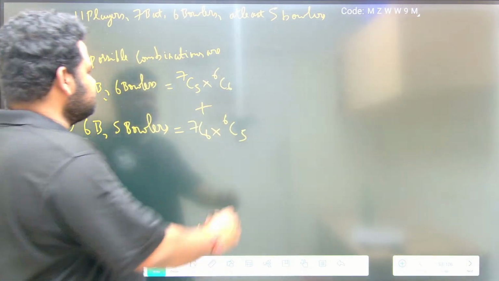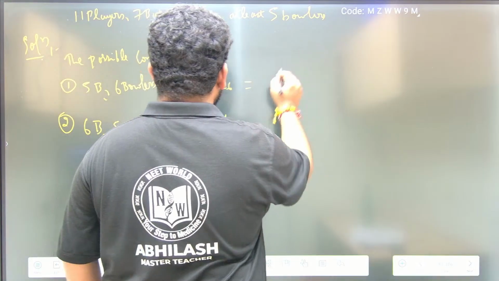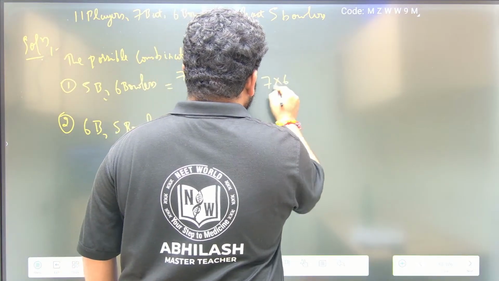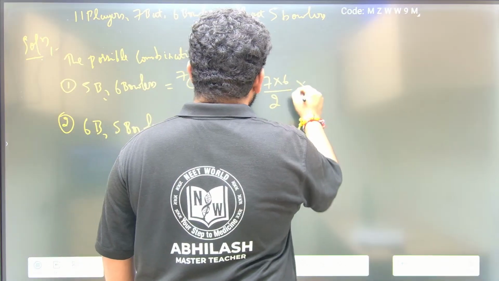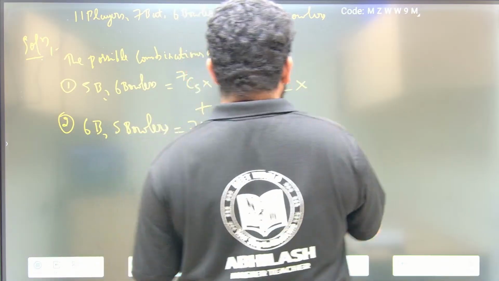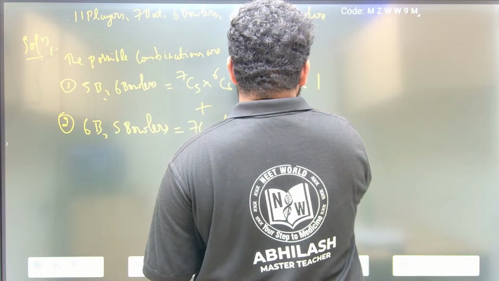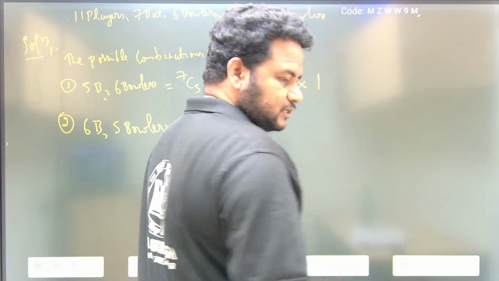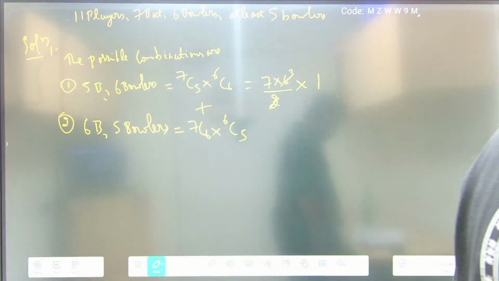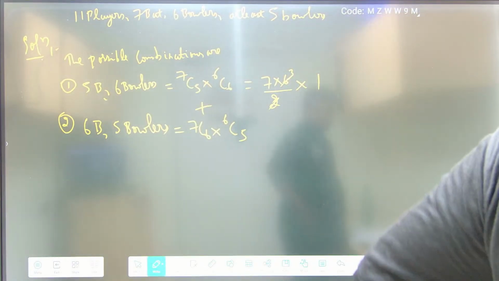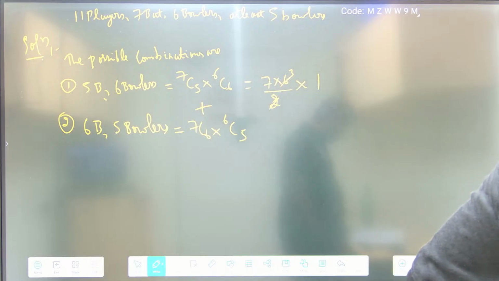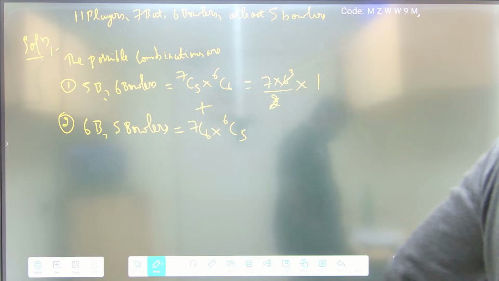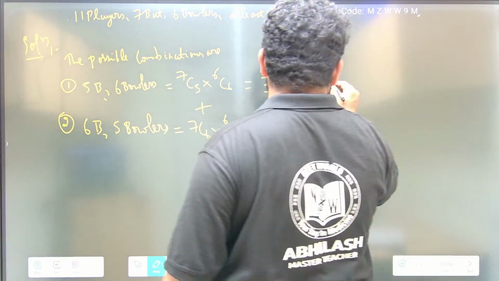Now see here, 7C5 I can write as 7 into 6 divided by 2, into 6C6. nCn is 1. So 7 3s are 21. I will have 21.